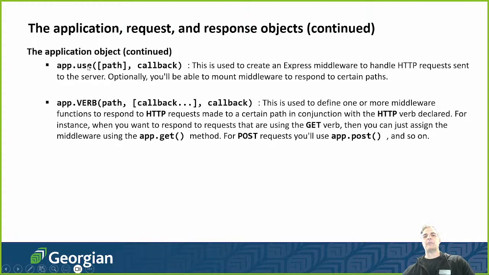As well as app.use, which is used to create Express middleware. If you want to make your own middleware, this is how you do it. And then app.METHOD, where METHOD stands for the HTTP verbs, is used to define one or more middleware functions as well.